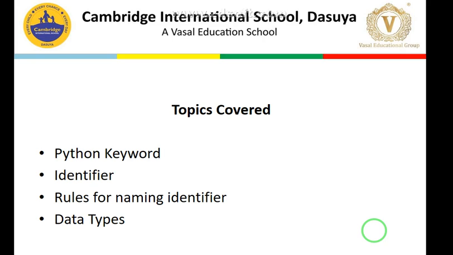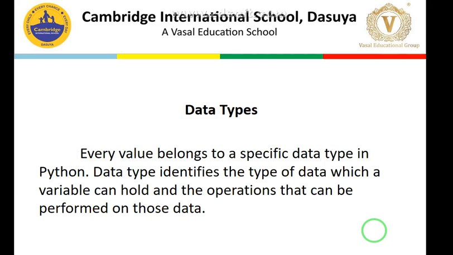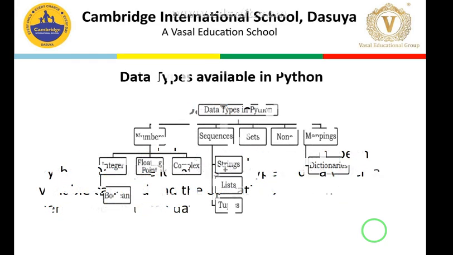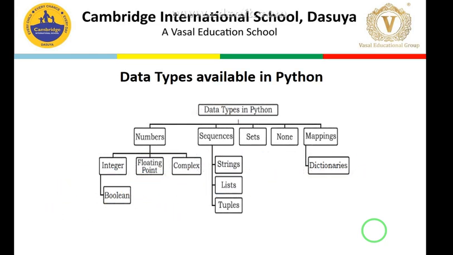Then in the last class we discussed data types. What are the different data types? Data types identify the type of data which a variable can hold and the different types of operations that can be performed on the data. In this diagram you can see broadly the different data types we have in Python. From the left side we have numbers. They are categorized into three: integer, floating point for storing real numbers, and complex for storing complex numbers.